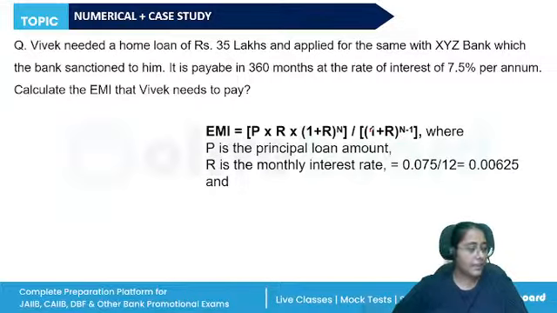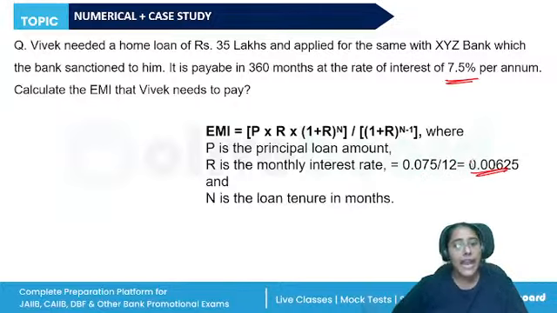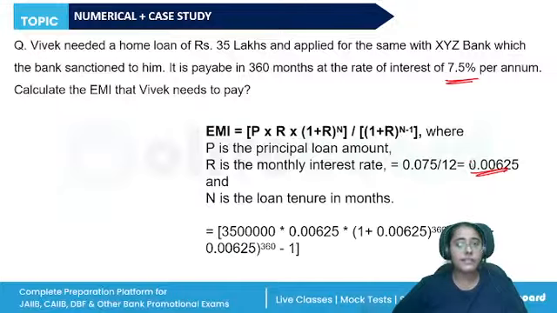P is the principal amount. We will calculate the monthly interest rate. The annual interest rate is 7.5%, so it will be 0.075 divided by 12. This will be the monthly rate of interest. N is the loan tenure in months, which is given as 360. So simply put the values in the formula: 35 lakhs multiplied by the rate of interest, (1 plus 0.00625) raised to power 360.